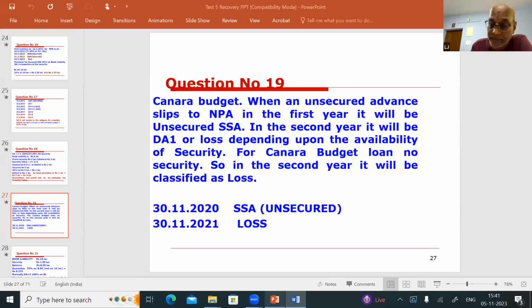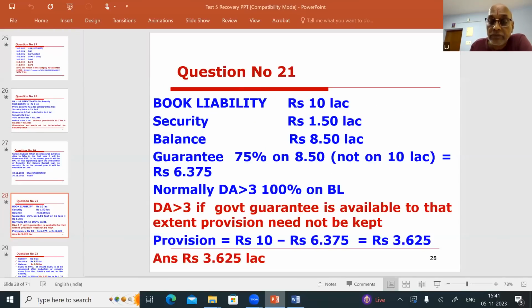We'll see the presentation. See. Same. Book liability is 10 lakhs. Security value is 1.50. So it is DA more than 3. I told you, if it is DA more than 3, normally, whenever there is a security, we will not take into account the security value. Straight away on the book liability, we will keep 100% provision. But now, if there is a government guarantee, to that extent, we need not keep provision.